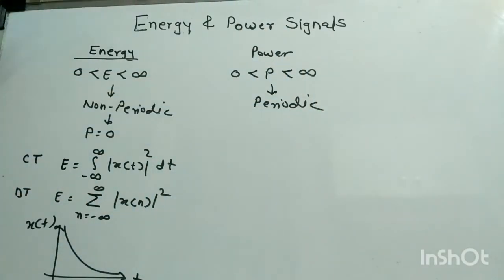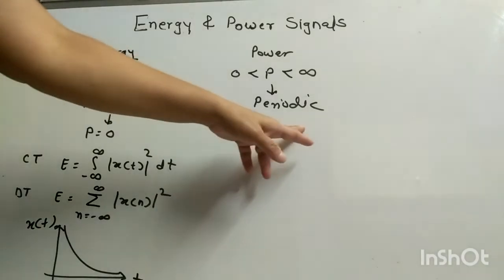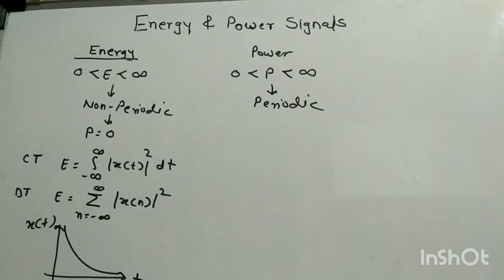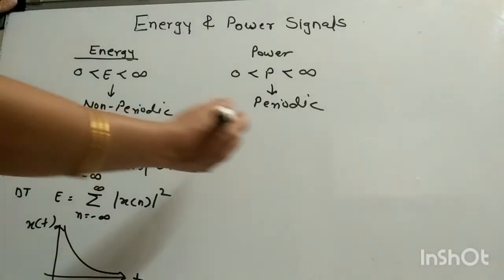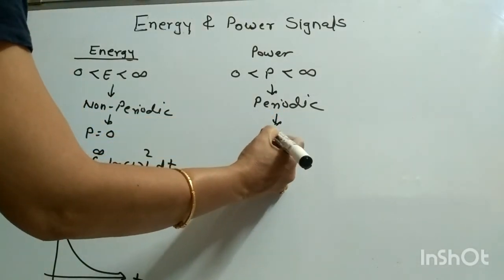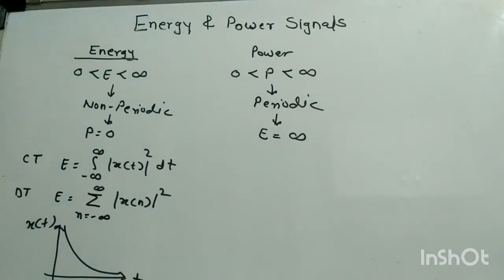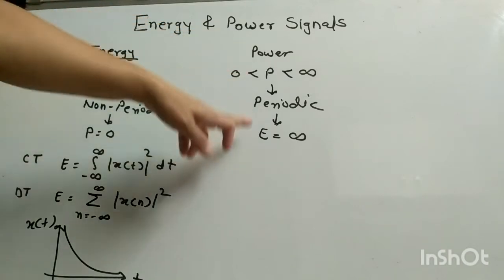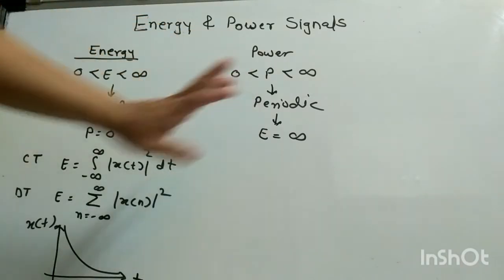So again you just observe the signal, and if you find that the signal is periodic, then that signal is a power signal and you calculate the power of that signal directly. Now the energy of a power signal is always equal to infinity. Remember that for an energy signal the power is 0, but for a power signal the energy is infinite.